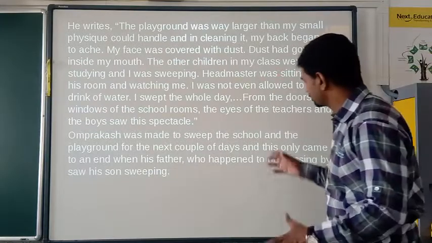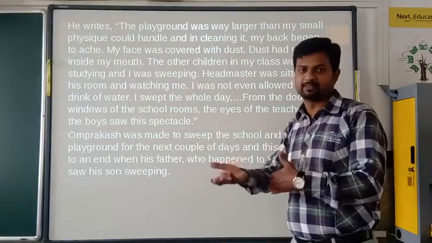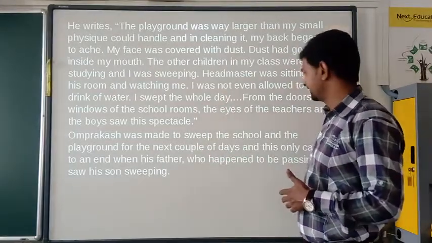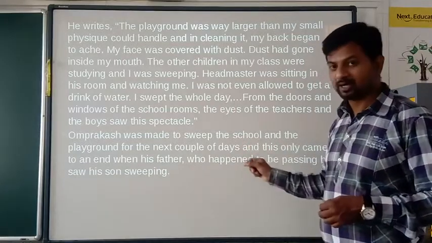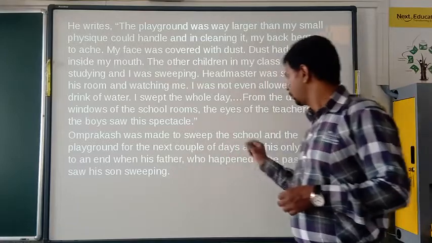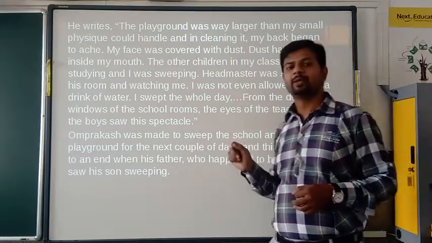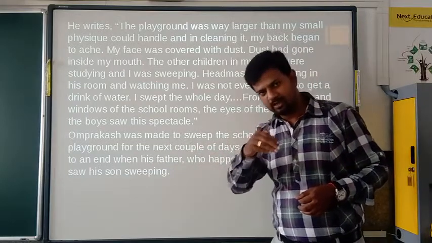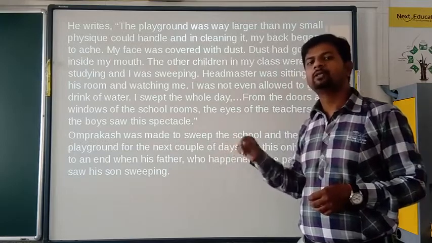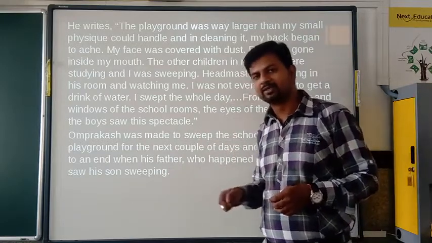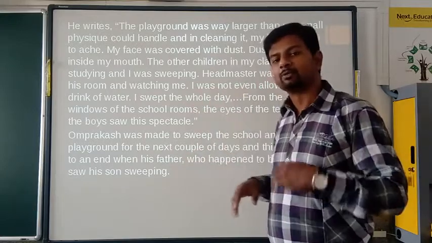Om Prakash was made to sweep the school and the playground for the next couple of days, the next 2 days. So almost 3 days he did that. And this only came to an end when his father, who happened to be passing by, saw his son sweeping. When he was passing near the school, he found that his son was sweeping the ground. Other students were sitting in the classroom.